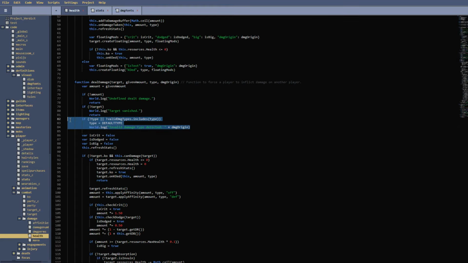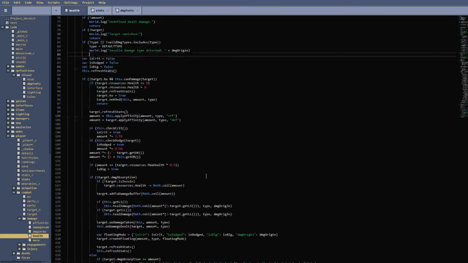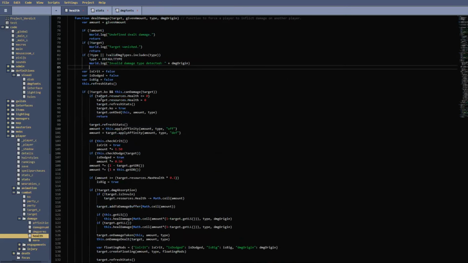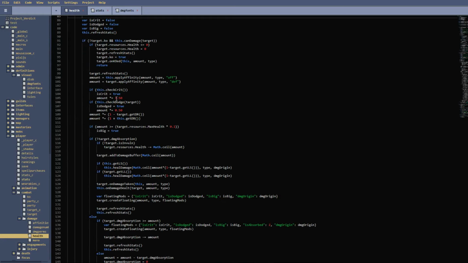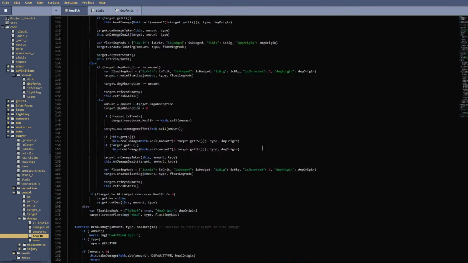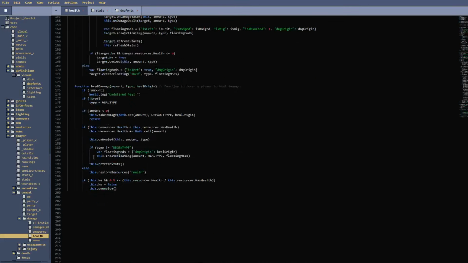Like you can see down here, we have this function, which basically checks if the type doesn't exist or if it's not valid. Very basic again. So you go down here, and this is a lot of code that I can't really explain until I go over stats. So don't fret, it'll become clear in a second. For right now, I'm going to skim over it though. Go down to heal damage.